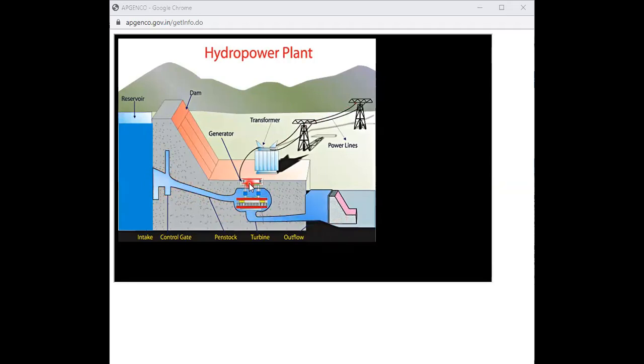And this is the generator. The generator is mechanically coupled to the turbine, and this is the transformer, and these are the transmission lines. Observe everything. Yeah, there is no voice, only video for this one. And these videos are present on the official site of APGenco itself.